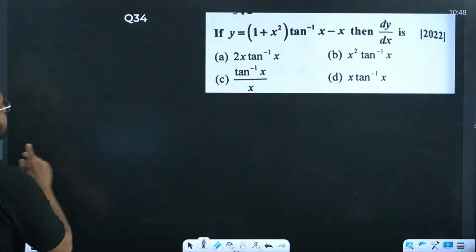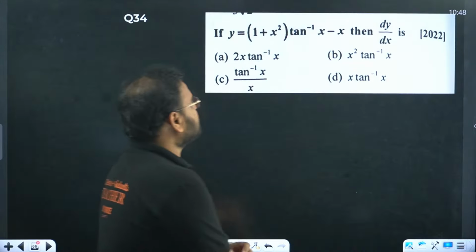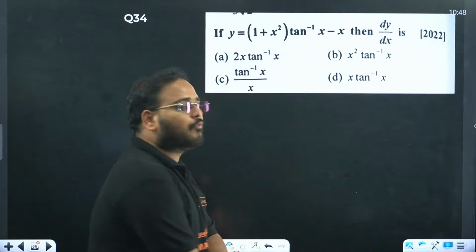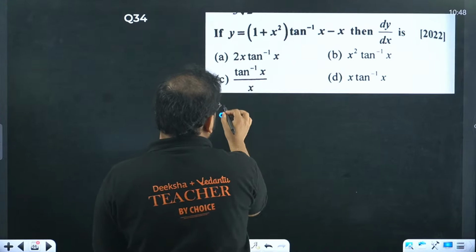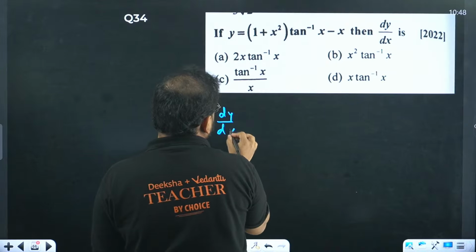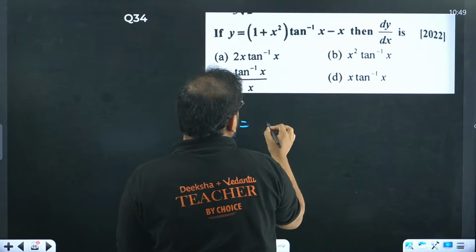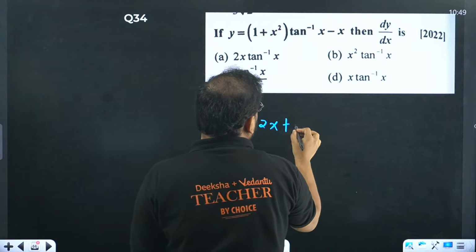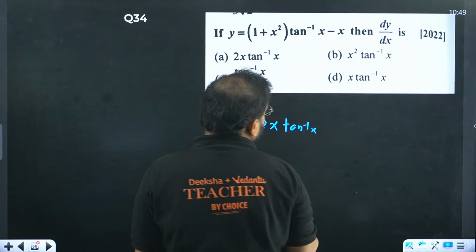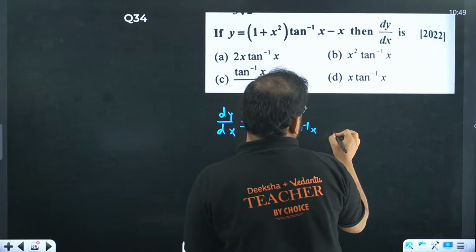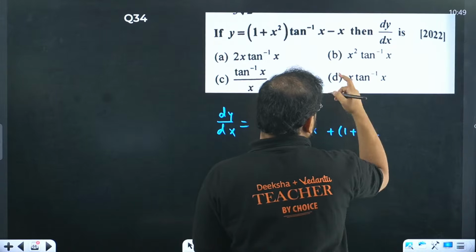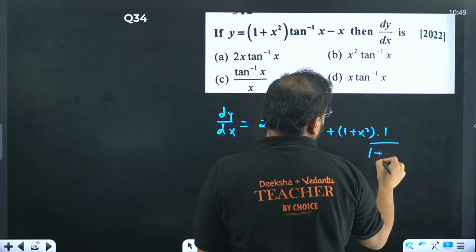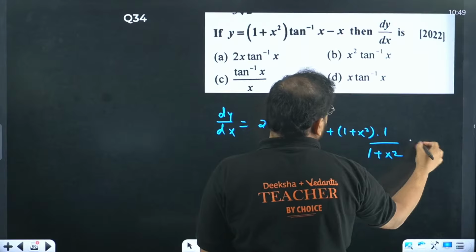34 now. y equals 1 plus x square tan inverse of x minus x. We're looking for the derivative of this. How to solve it? Same thing. Differentiate over here. dy by dx. If you differentiate this, you get what? 2x tan inverse of x as it is. Next, this time, keep 1 plus x square as it is and differentiate tan inverse. You get again 1 plus x square, and x becomes minus 1.